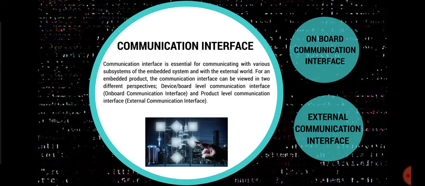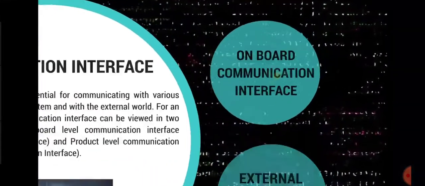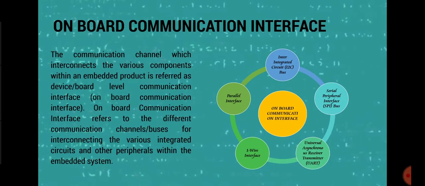Now let's look into on-board communication interface. The communication channel which interconnects the various components within an embedded product is referred to as device or board level communication interface. On-board communication interface refers to the different communication channels or buses for interconnecting the various integrated circuits and other peripherals within the embedded system.